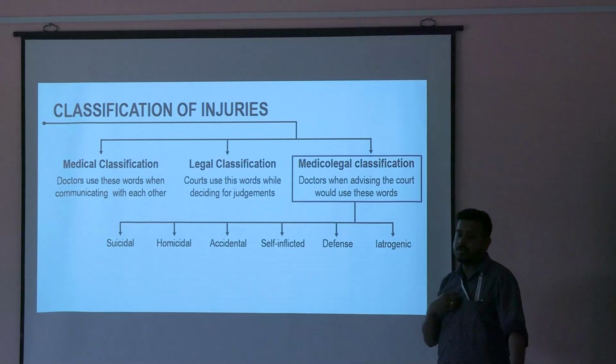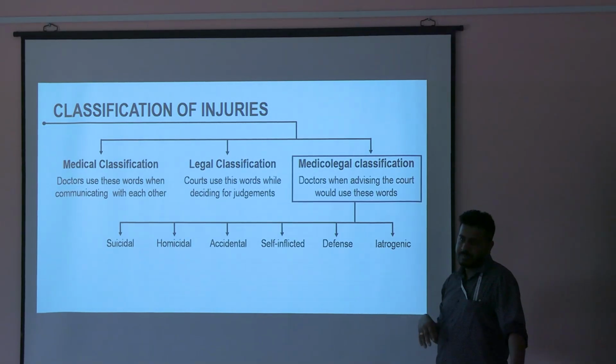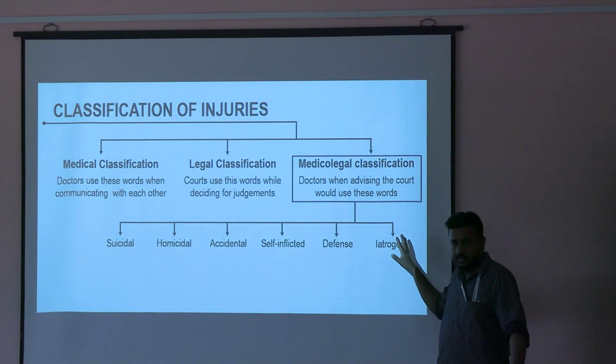How will I know that this is caused by doctor or this is done by a random person? Because this has already been stitched or altered. You are getting my point? I need to know the history for that. So there will be many injuries or wounds which you will come across which are not due to any illegal activity. It is due to medical intervention. That becomes an iatrogenic. Is it clear? Anything else you want to know?